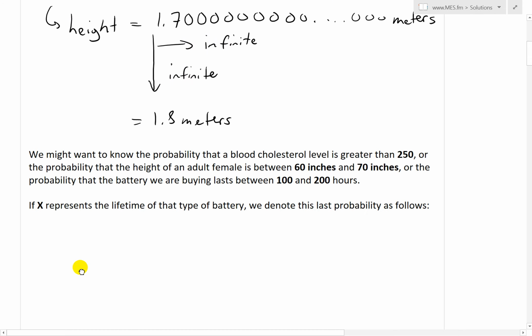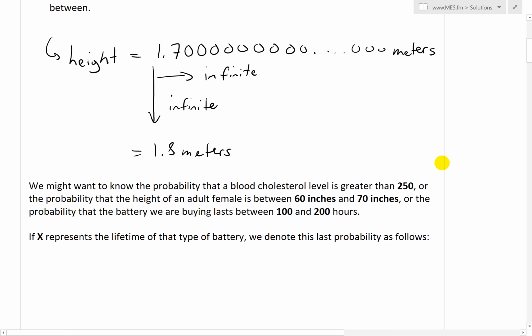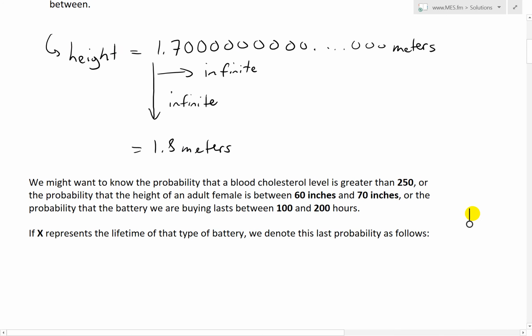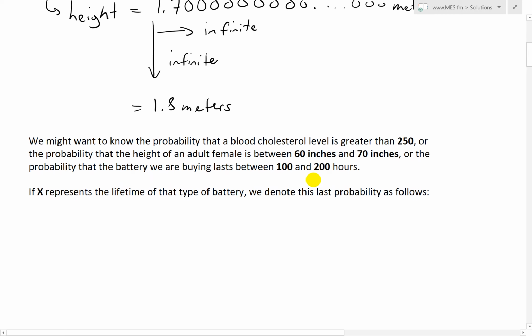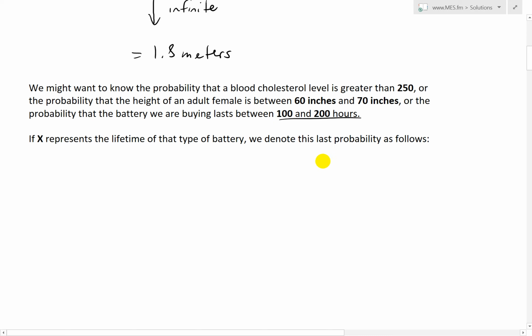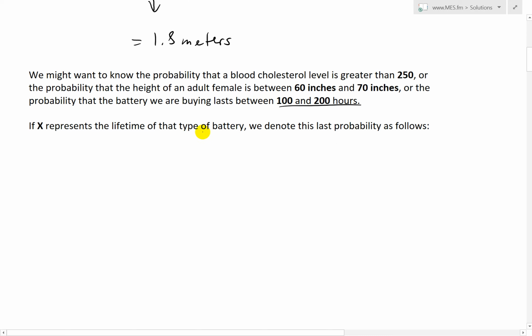So instead of finding the exact number, we might want to know, let's say, the probability that the blood cholesterol level is greater than 250, or the probability that the height of an adult female is between 60 and 70 inches, or the probability that the battery we are buying lasts between 100 and 200 hours. So let's look at the battery case.